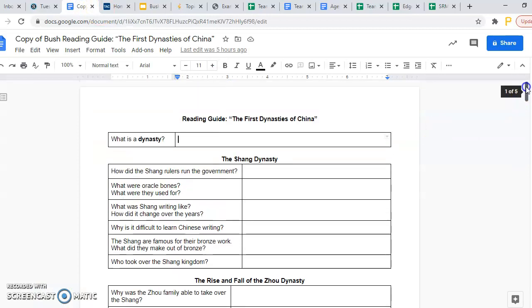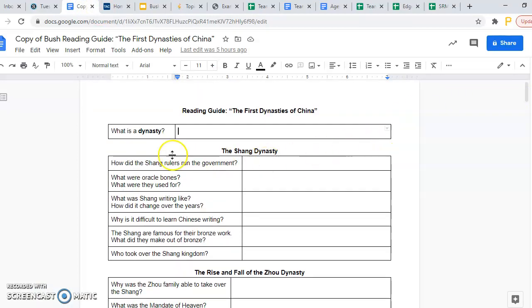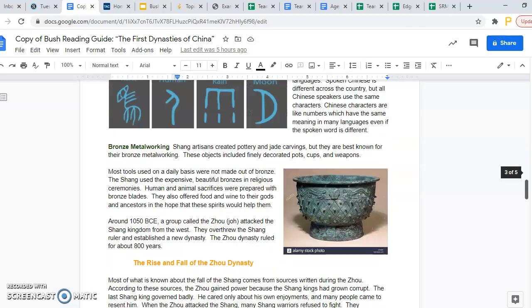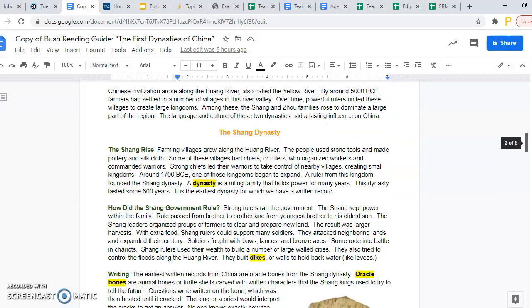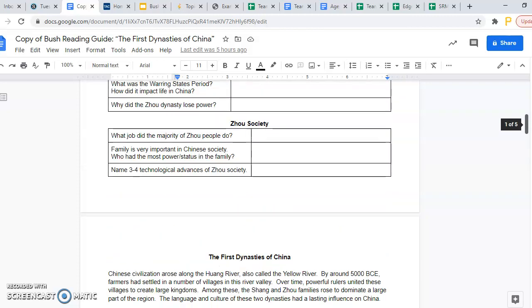And here is what that looked like. So together we did the first 3 questions of the reading guide to get students started. The reading, once again, is down below. So we talked a little bit about what a dynasty is. We talked a little bit about the start of the Shang dynasty and oracle bones.